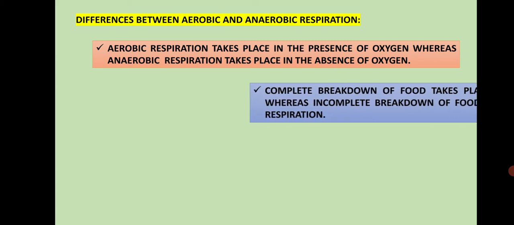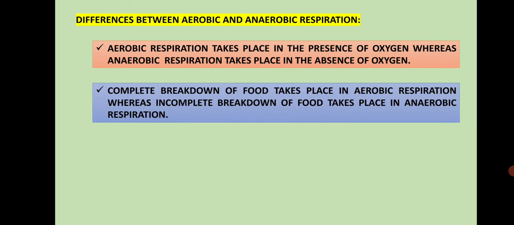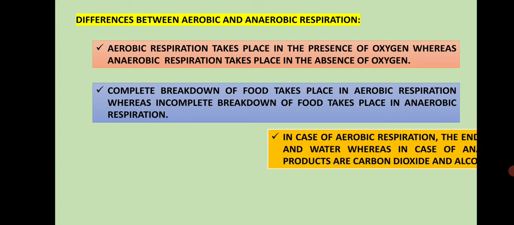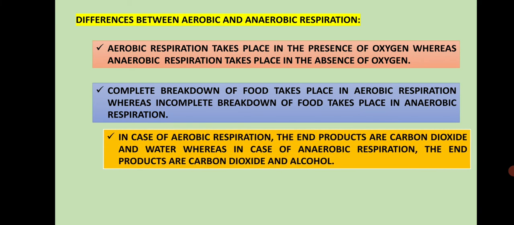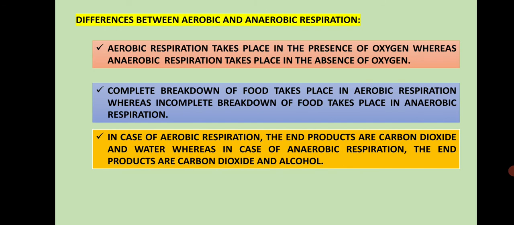Complete breakdown of food takes place during aerobic respiration, whereas incomplete breakdown of food takes place in anaerobic respiration. Number 3 is the end products. In case of aerobic respiration, the end products are carbon dioxide and water, and carbon dioxide and alcohol in case of anaerobic respiration.